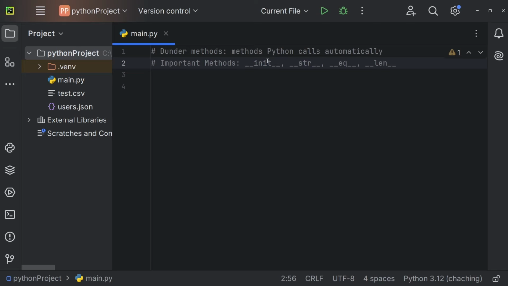Let's understand dunder methods in Python. Dunder methods are methods Python calls automatically. And important ones are dunder init, dunder str, dunder eq, and dunder len. So let me show you.